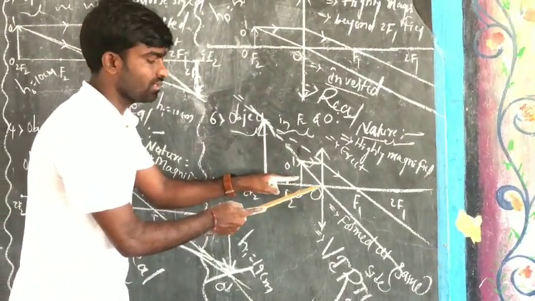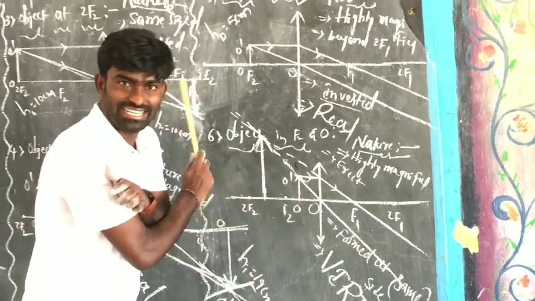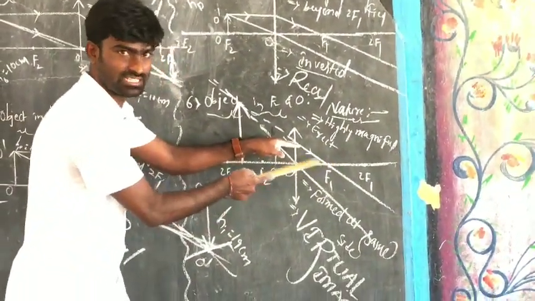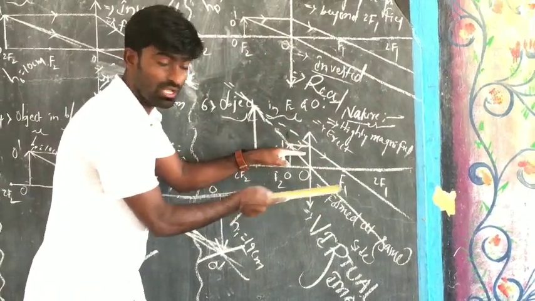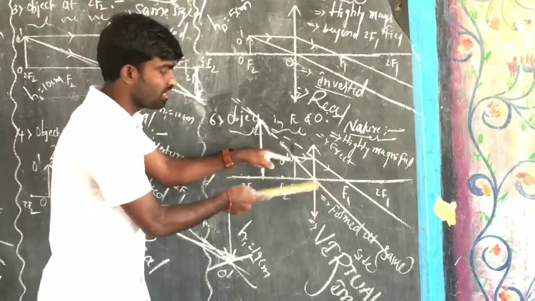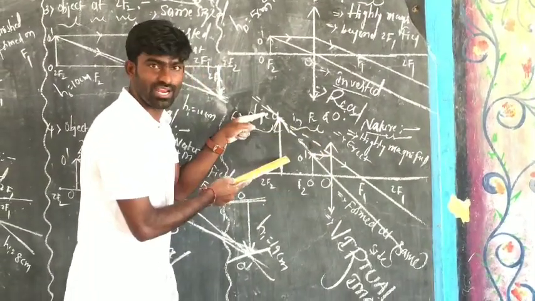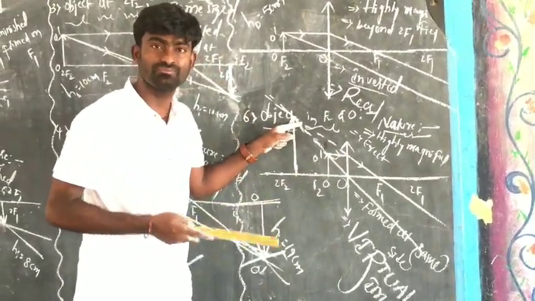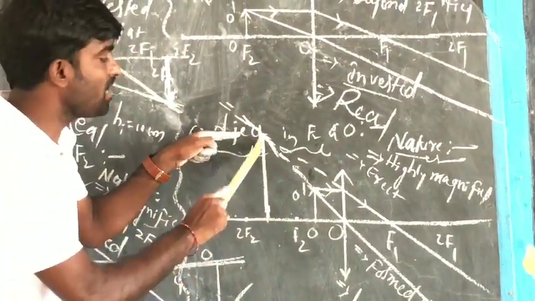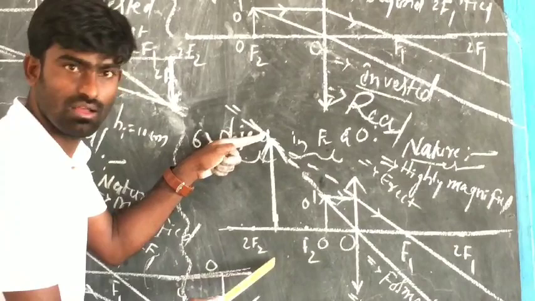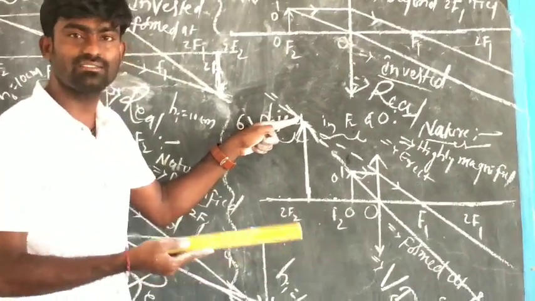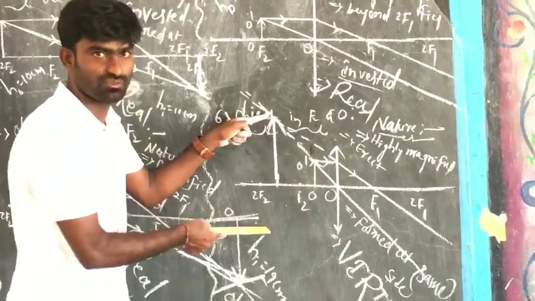Here, these light rays will not intersect at all, and if you extend these refracted rays back towards the object or back to the lens, the extrapolated rays, meaning extended rays, will intersect at a point, and to that point we have to draw a vertical line to the principal axis to get the image of that particular object.